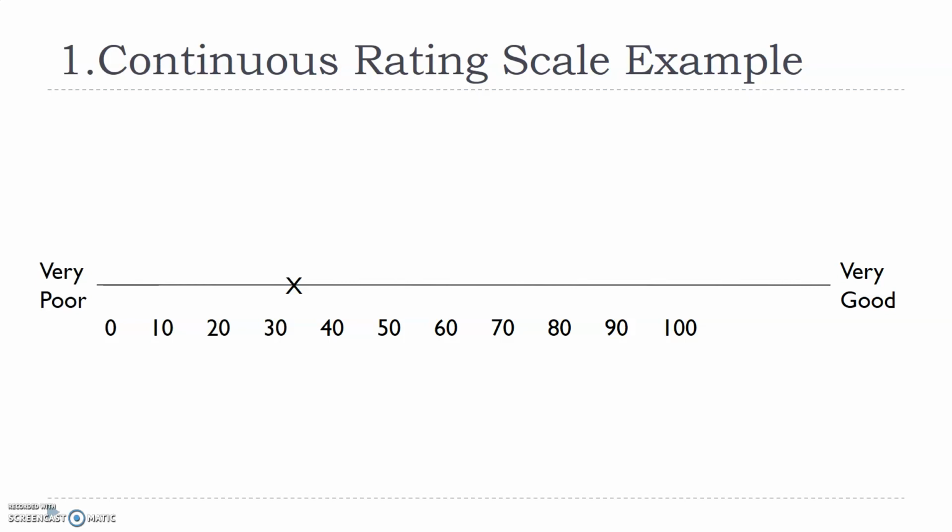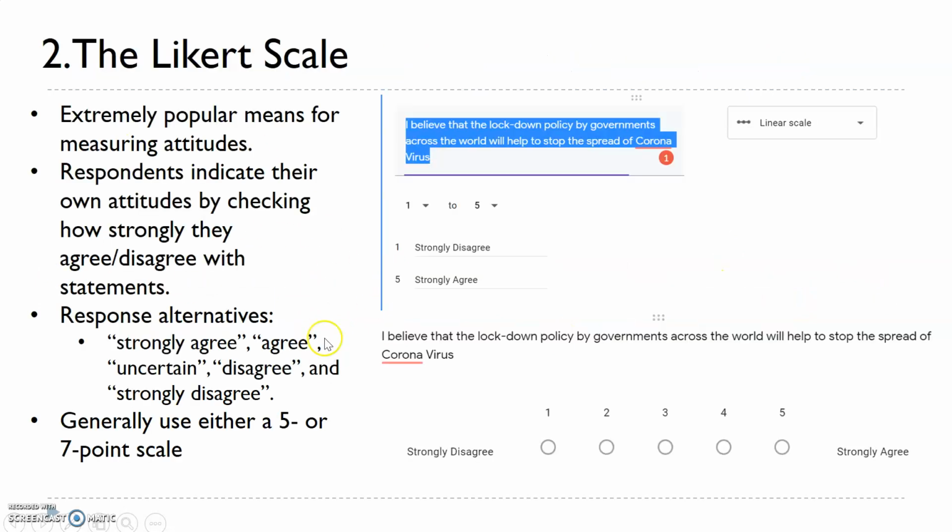At any point he can put his cursor, and that will be the point assigned to whatever attribute we are checking. If somebody checked into a hotel, what is her or his experience staying in that hotel for 2 to 3 days? That person can just scroll this X sign from very poor experience to very good experience. That is how the continuous rating scale works.